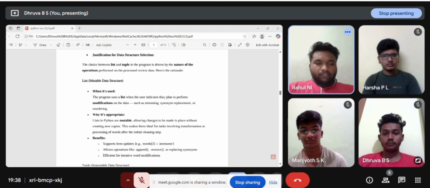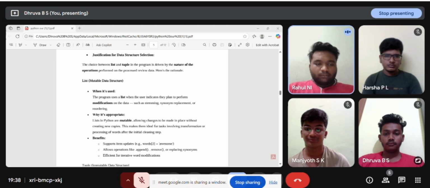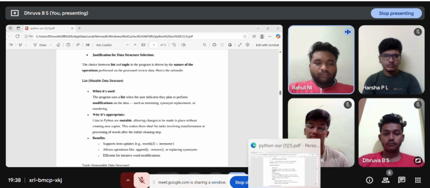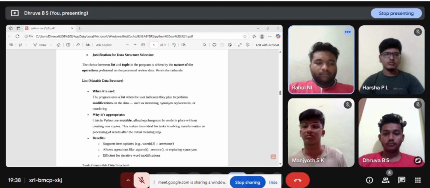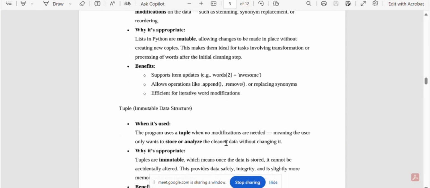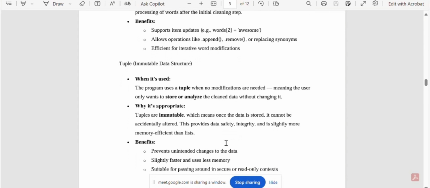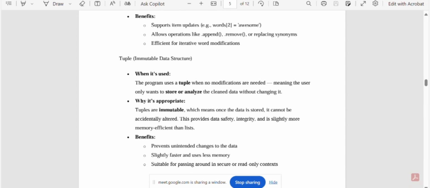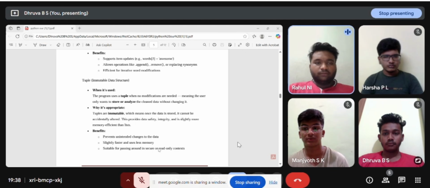Why it is appropriate: lists in Python are mutable, allowing changes to be made in place without creating new copies. This makes them ideal for tasks involving transformation or processing of words after the initial cleaning step. Benefits: supports item assignment, for example word[2] = "awesome"; allows operations like append, remove or replacing synonyms; efficient for iterative word modification. Tuple: immutable data structure.